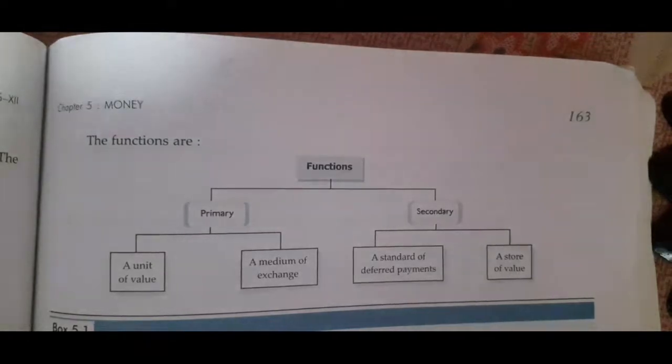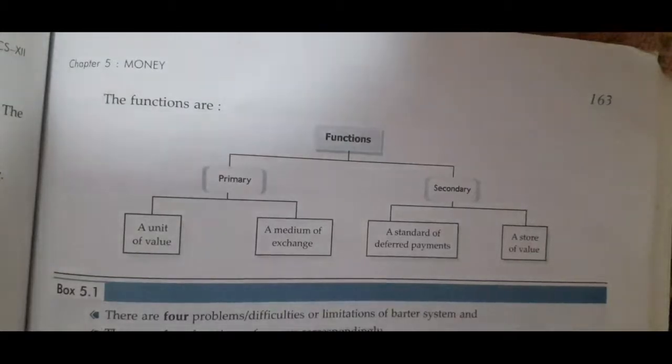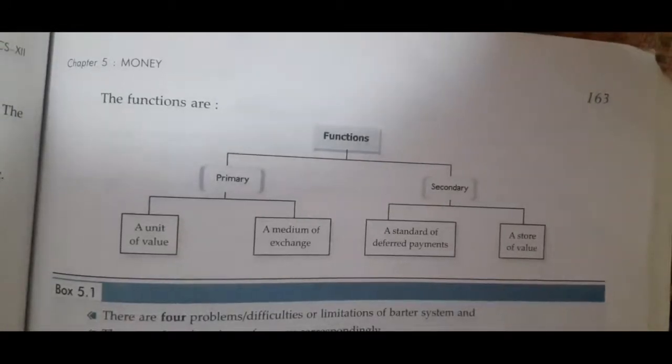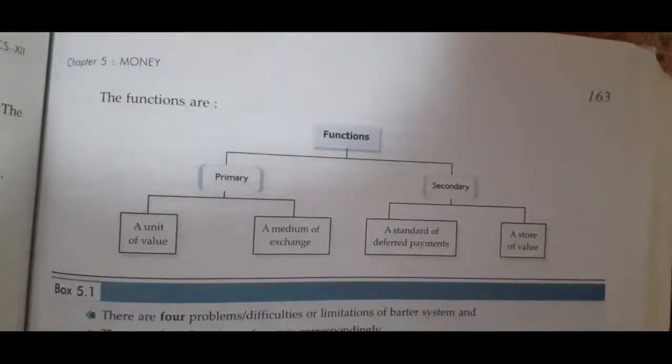So children, according to the primary function, money is a unit of account in terms of which the value of all goods and services is measured and expressed. The value of each good or service is expressed as its price. Prices of all goods and services are expressed in terms of money. How many pence for how many pences is not a problem once we know their price.